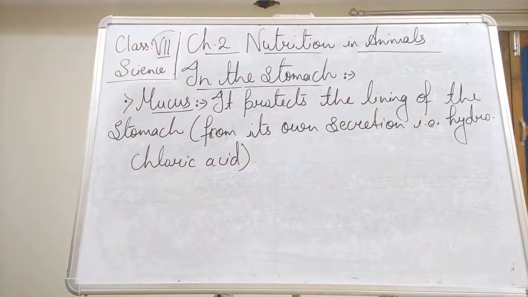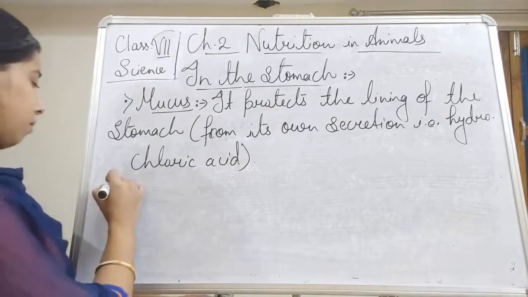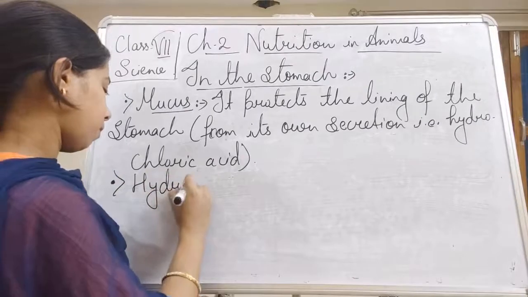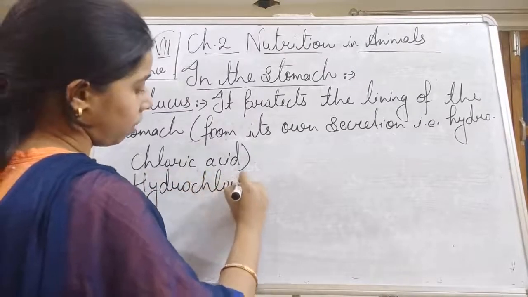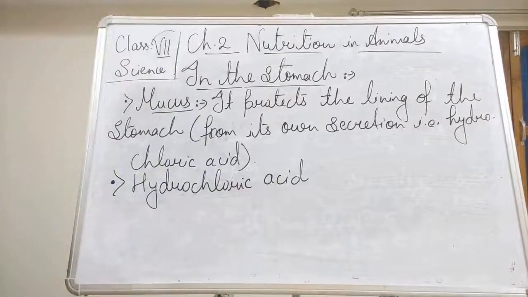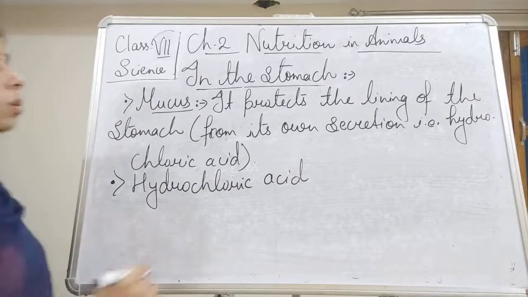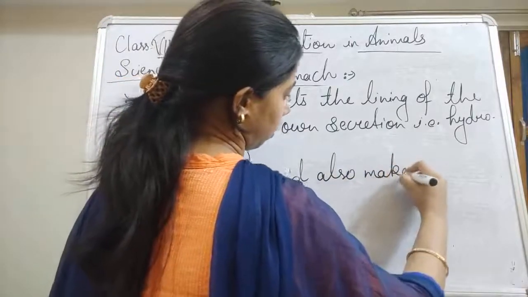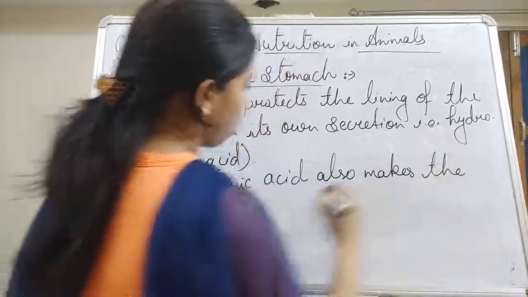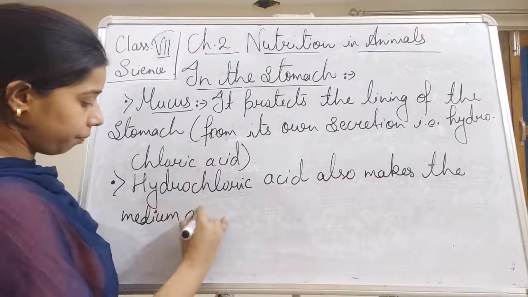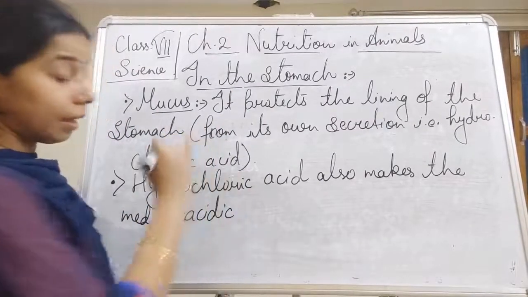Hydrochloric acid also makes the medium acidic.